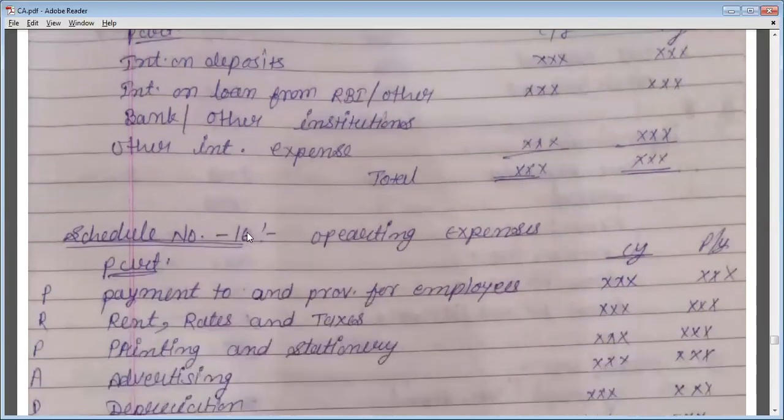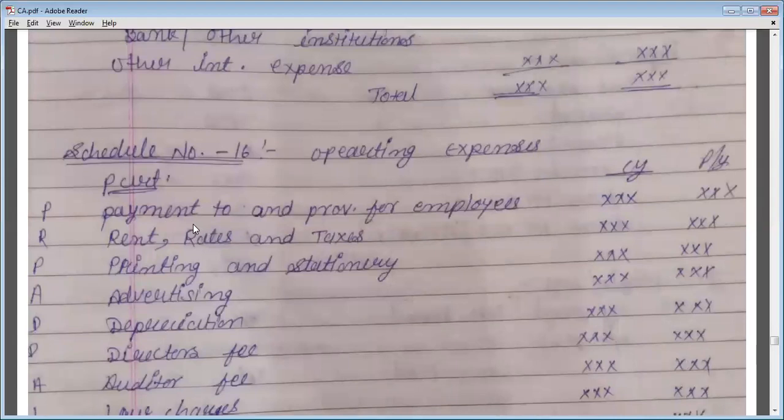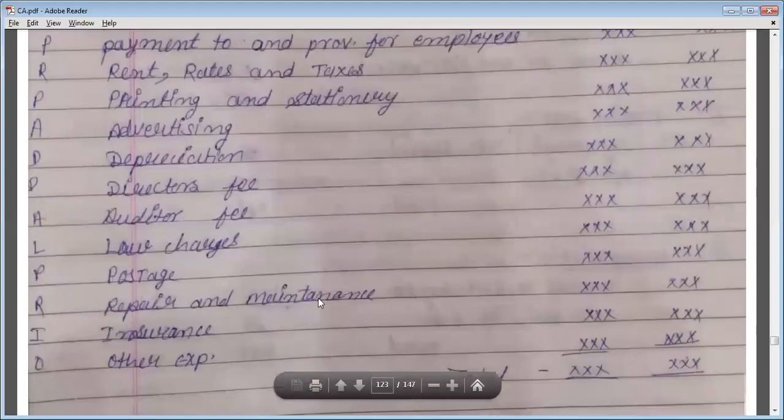Now schedule number 16. In schedule 16, all the operating expenses will be written down. What are these expenses? Payments to and provisions for employees, rent, rates and taxes, printing and stationery, advertising, depreciation, directors' fees, auditors' fees, law charges, postage, repair and maintenance, insurance, and other expenses.